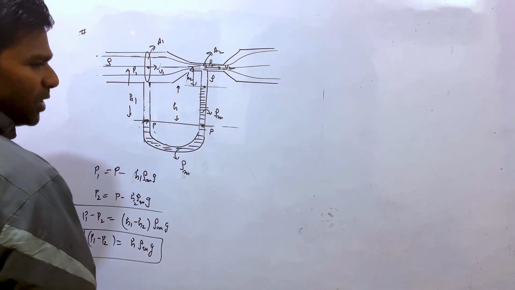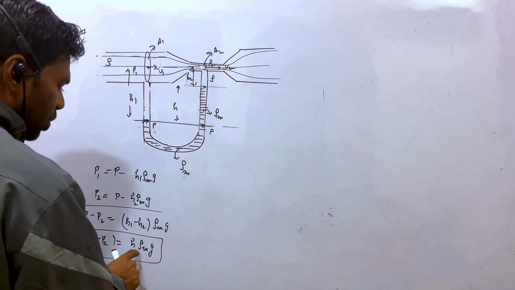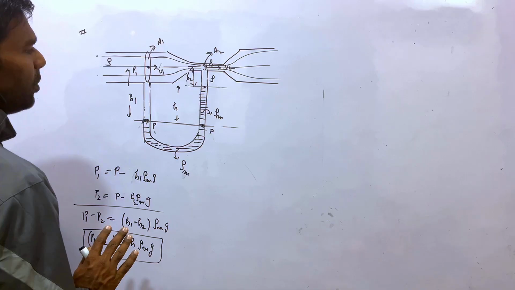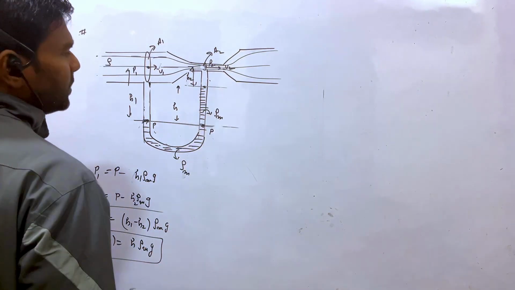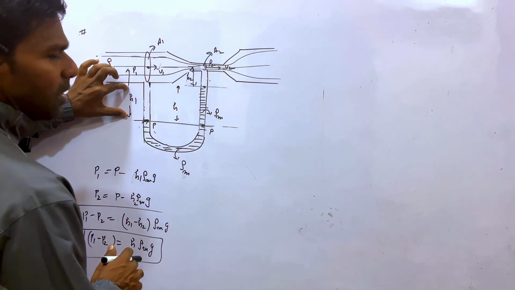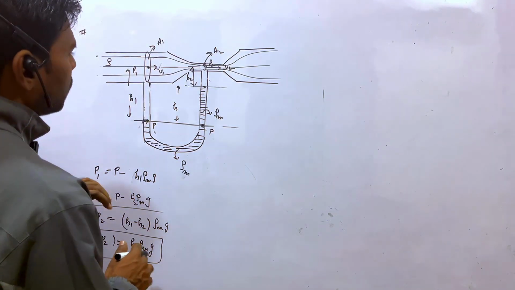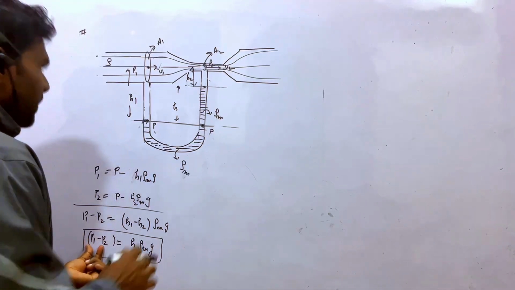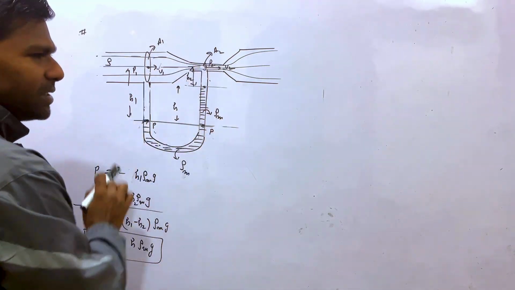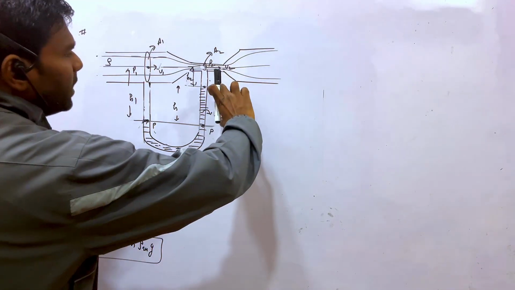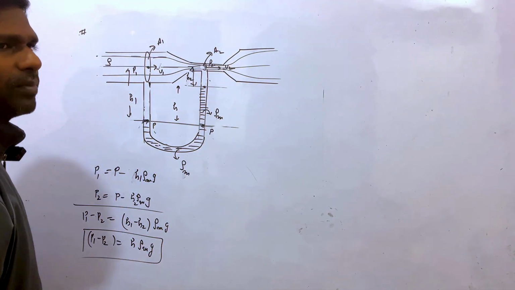So P1 minus P2 is equal to H rho m into G. It should be clear. Is it clear or not, you tell? Yes, very good. So listen one thing, need not be confused with this height H1 and H2, right? So the pressure P1 and P2, the P1 is greater, P2 is less, and the difference between P1 and P2 is due to this liquid column, right?